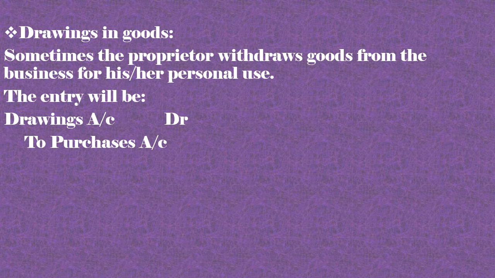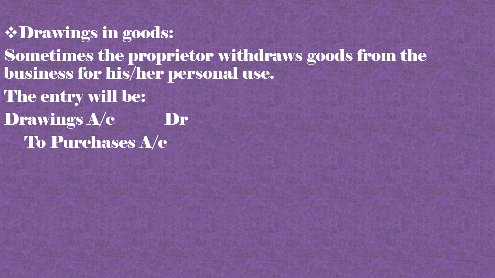This is not a sale. Instead, the goods that were purchased at a cost price are being withdrawn by the proprietor. So this reduces the purchases. When it reduces the amount of purchases for the business, the purchases account will be credited. Remember students, this is not a sale. Instead of the sales account in the journal entry, we will credit the purchases account because before when